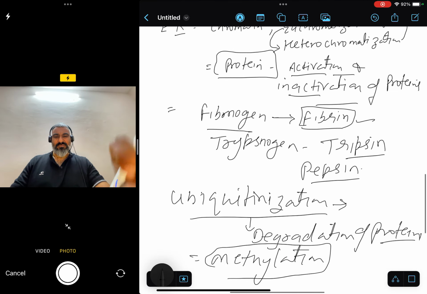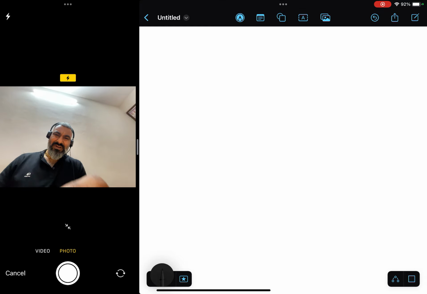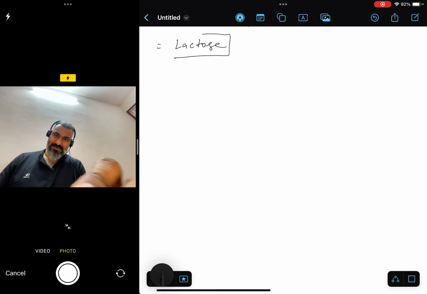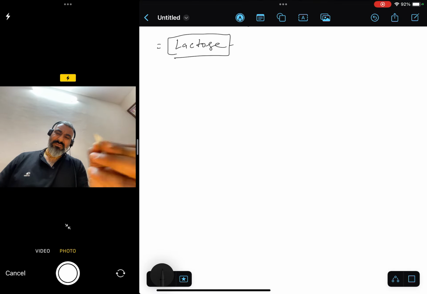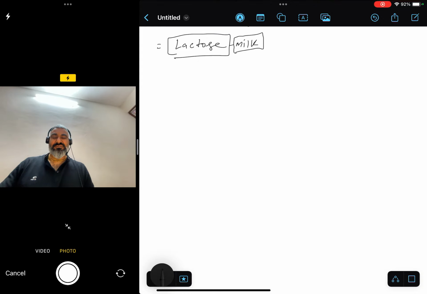What is the lac operon? Why is it known as the lac operon? We all know there is a sugar known as lactose. Mostly, we know this sugar is present in milk, very much in buffalo milk, that is the lactose.